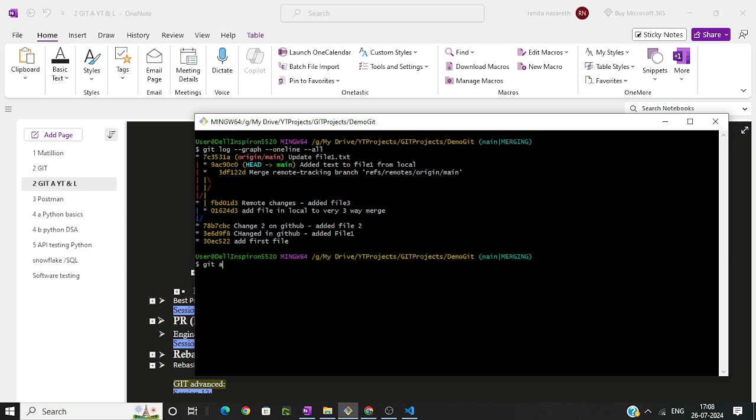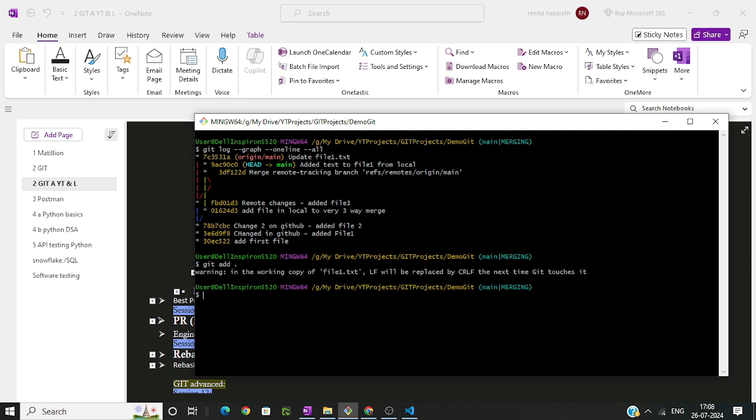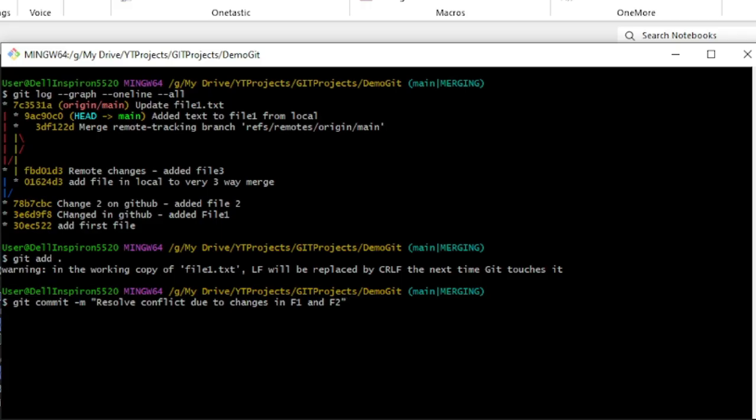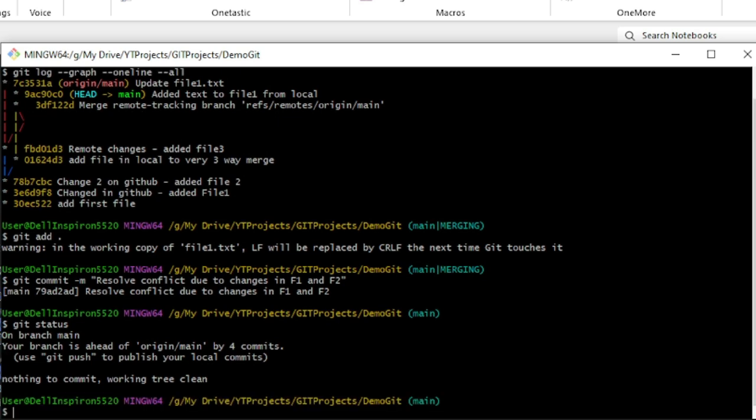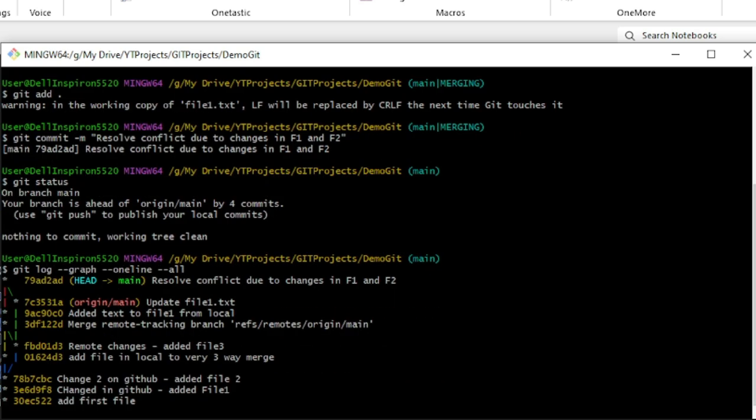Since we did the merging, we will quickly add and commit, feature 1 and feature 2. Okay, you should be very particular while writing your messages. Anyone reading your messages should know what has happened. Okay, so the commit is done. Just let me check the git status. There's nothing to commit, so just check our logs.